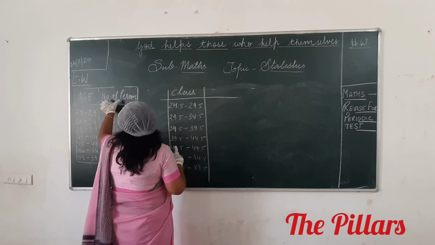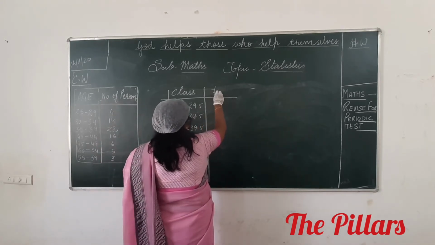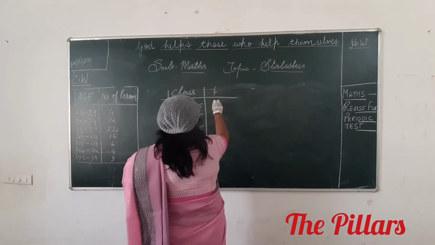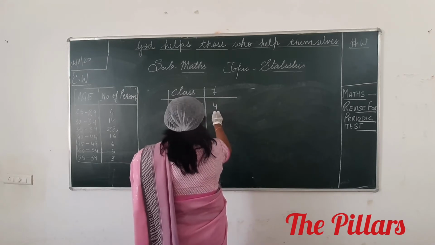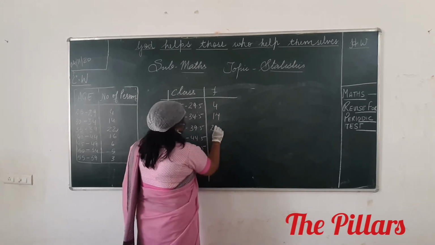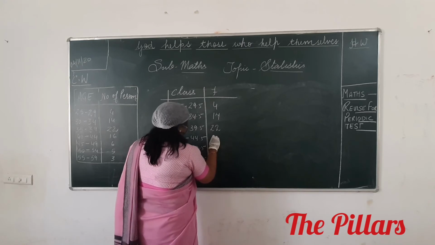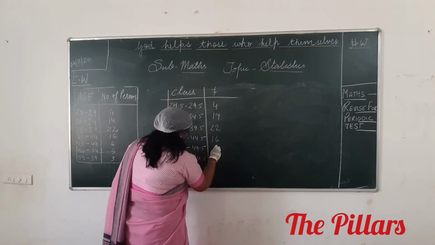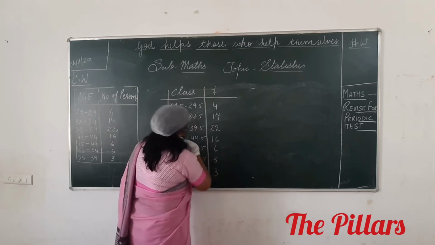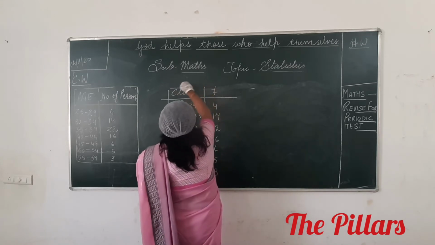What is this given to you? Number of persons, frequency. How much is that? 4, 14. Please copy it as it is. 22. What is the next one? 16. Then we have 6. Then we have 5. And then we have 3. Okay?